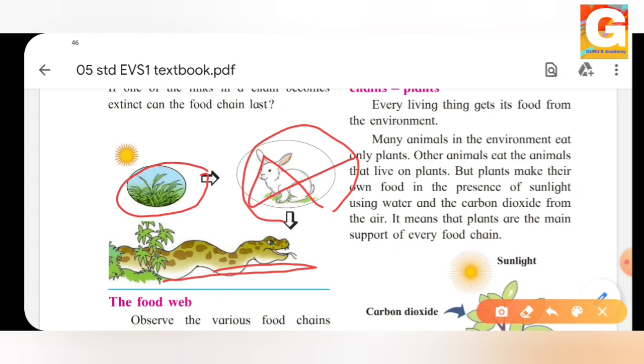It's not that it cannot get the food, but it will have to search for some other food, isn't it? That means the chain can be continued, but the animal will have to search for other food. If in the picture they have shown us a rabbit, it does not mean that the snake eats only rabbit. There are even some other animals which the snake will be eating.